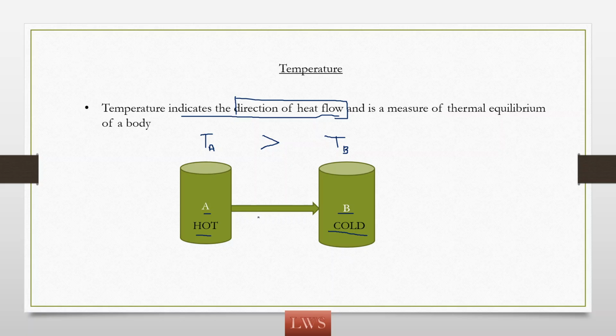Since heat flows from hot body to cold body, the heat direction is like this. Heat will be flowing from A to B. Heat is not flowing from B to A. Remember, heat flows from a hot body to a cold body, or from a high temperature body to a low temperature body. So here heat is flowing from body A to body B. Whenever you encounter questions about which direction the heat is flowing, you have to check the temperature of those bodies. Whichever body has the higher temperature will give heat energy to the body that has the lower temperature.